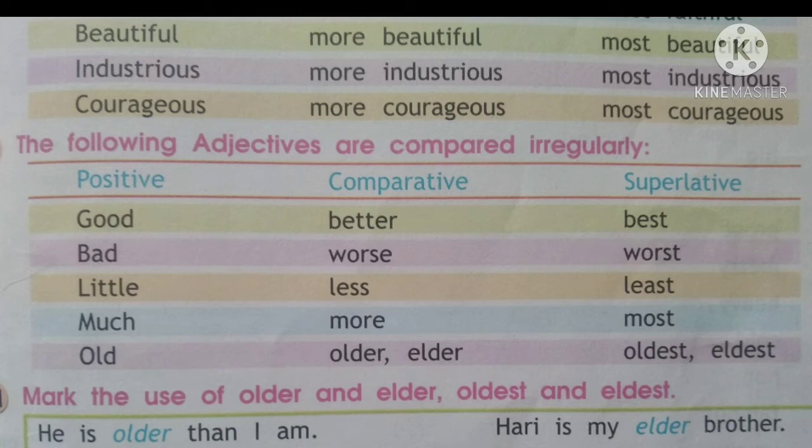For example, good. In comparative, it becomes better, and in superlative, it becomes best. Bad becomes worse, W-O-R-S-E. And in the superlative, it becomes worst, W-O-R-S-T. Little becomes less in comparative and least in the superlative. Much becomes more in the comparative and most in the superlative. And old is written both ways, either older or elder, or oldest and eldest. So these are the different ways of forming these few adjectives in the comparative and superlative.